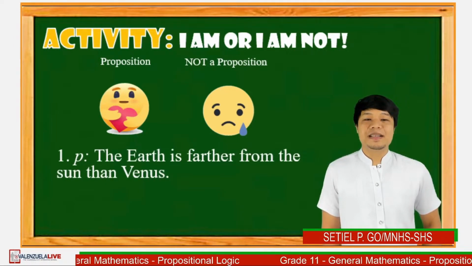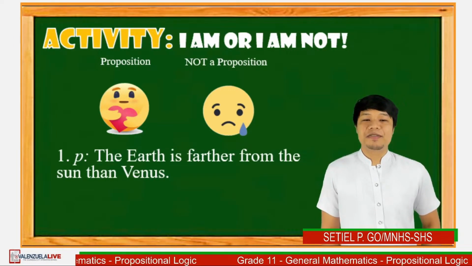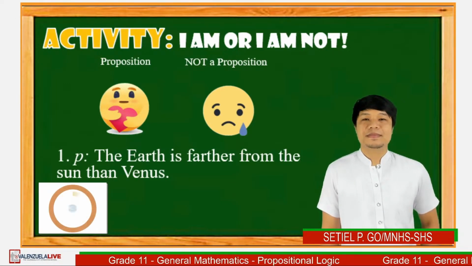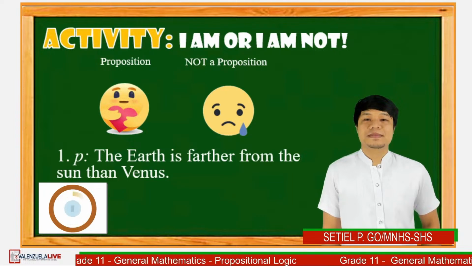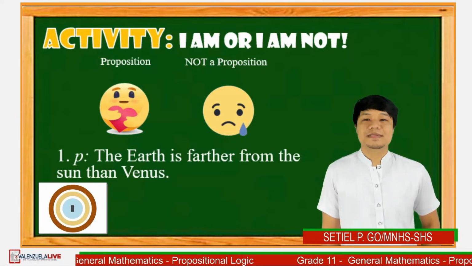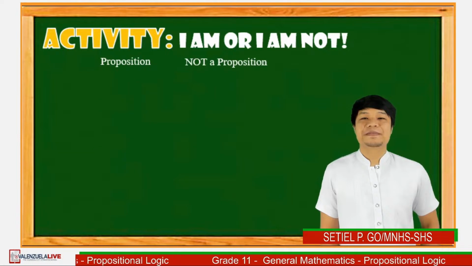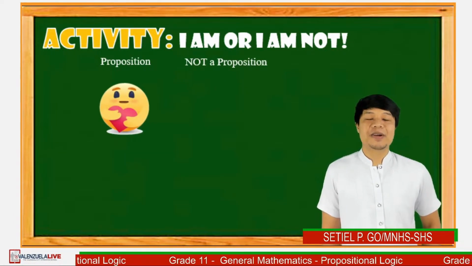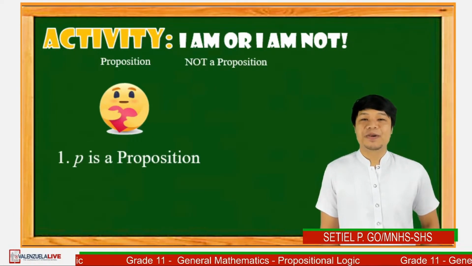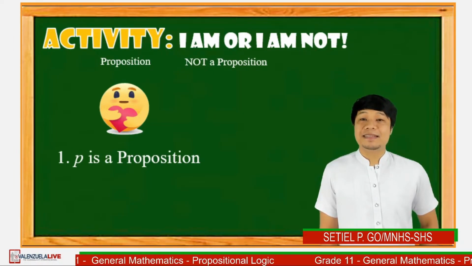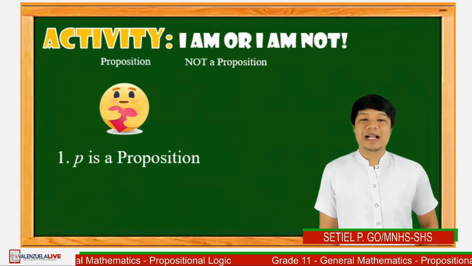Number 1. The Earth is farther from the Sun than Venus. 5 seconds. Go! Time's up. If your answer is a care sign, then you are correct because P is a proposition since the statement is declarative and the truth value is true.